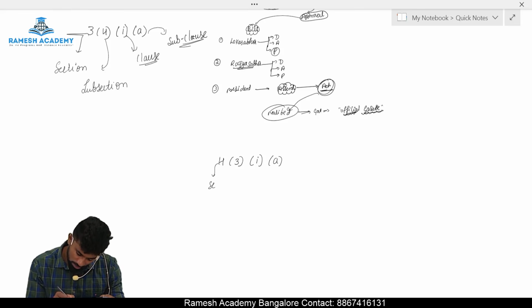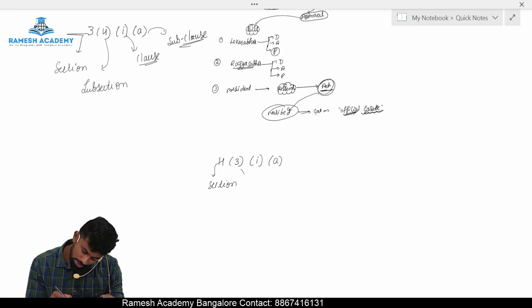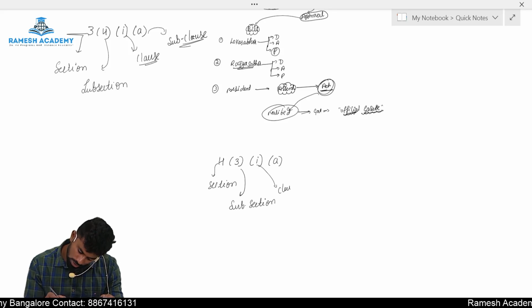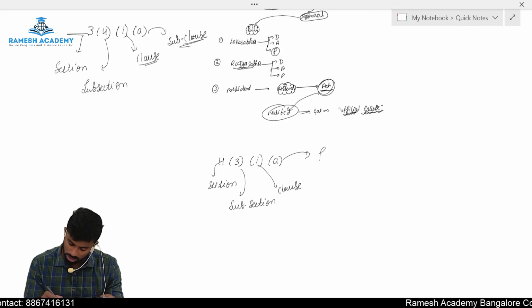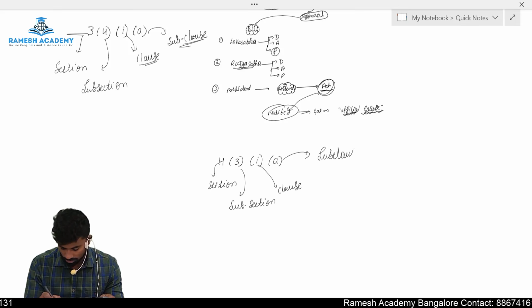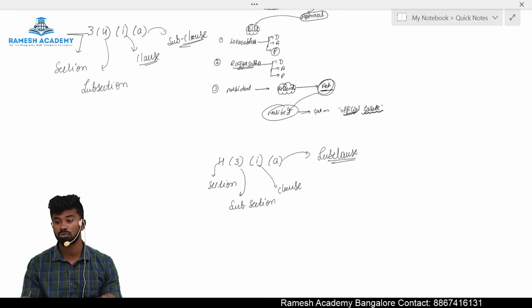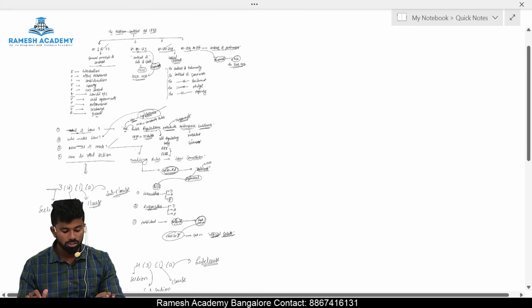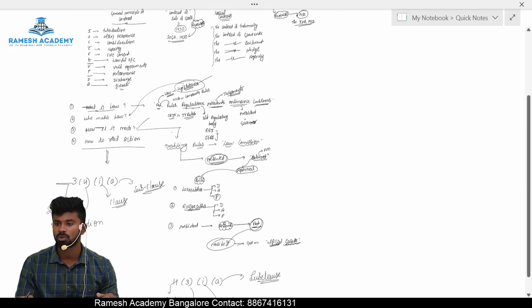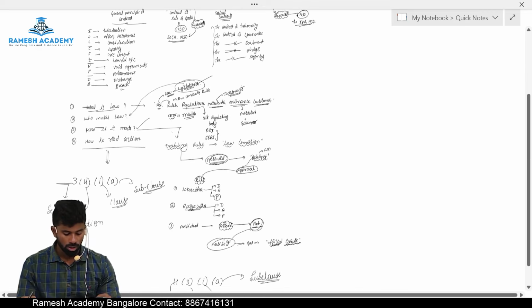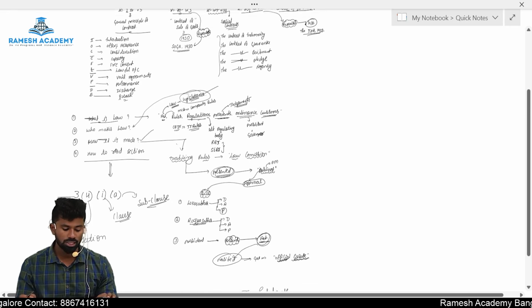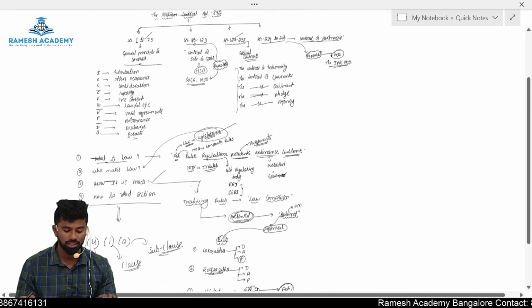So this is section and this is subsection. This is subsection. And this is a clause. And this is a subclause. Section 4, subsection 3, clause 1 and subclause A. So these are the basic concepts. What are the basic concepts? What is law? Who makes the law? How is it made? And how to read sections. If you are thorough with this, we can start with the Indian Contract Act 1872.